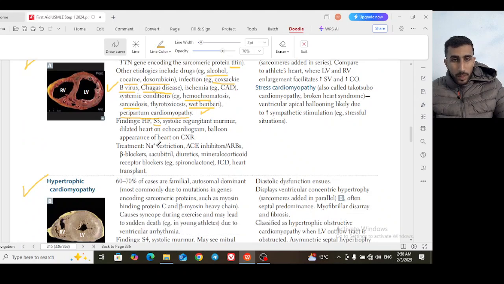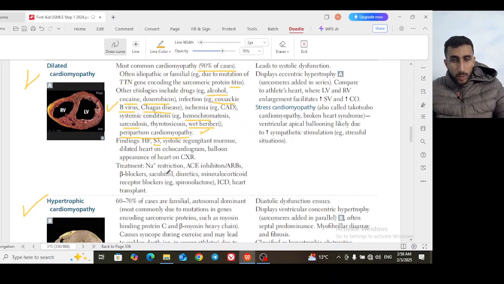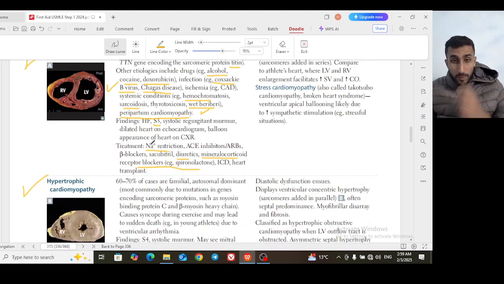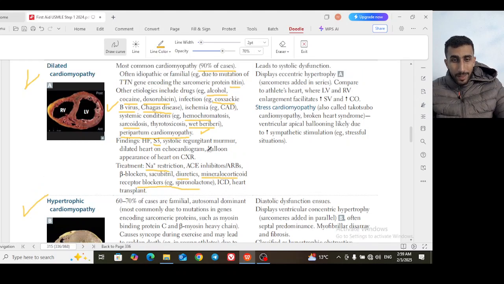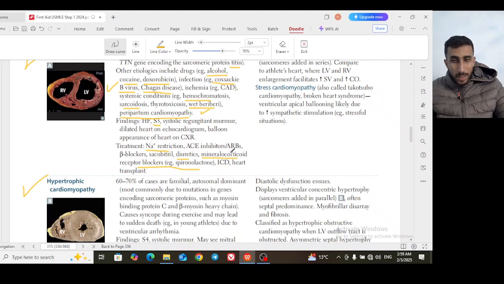And for the treatment, essentially you don't want to put so much fluid in the circulation. So you restrict the sodium. First, you give a diuretic, and you give mineralocorticoid receptor blockers such as spironolactone. These are three measures to limit the fluid within the circulation: sodium restriction, giving a diuretic, and a mineralocorticoid receptor blocker, spironolactone. And again, then you give the patient an ACE inhibitor or ARBs and a beta blocker.